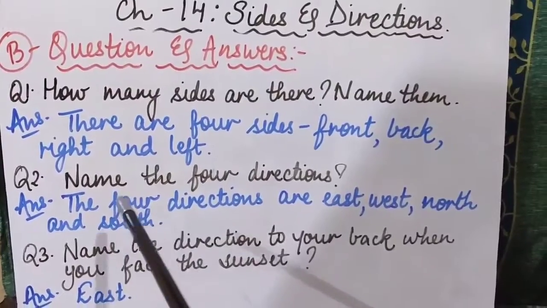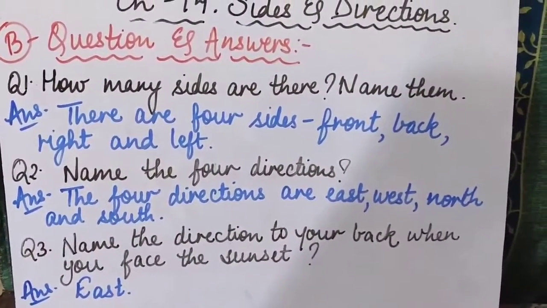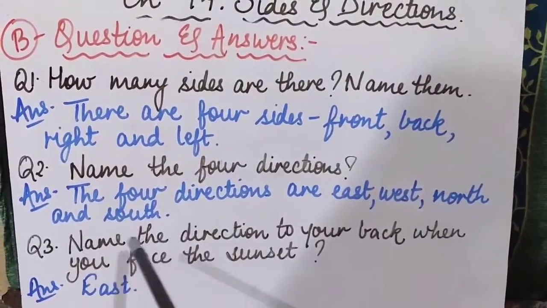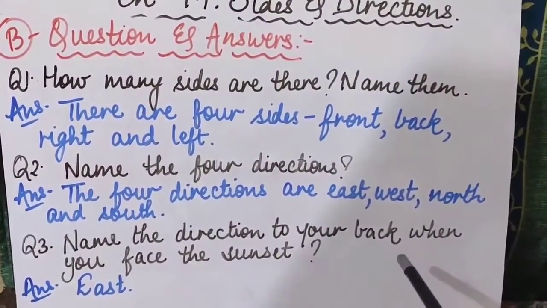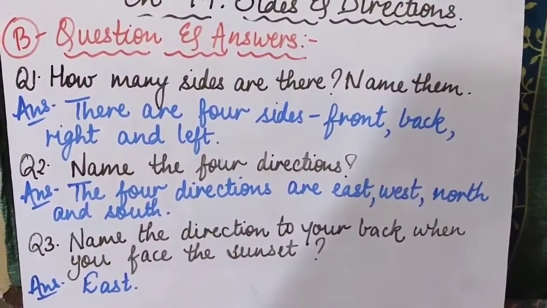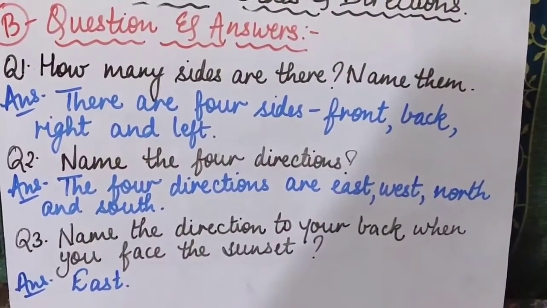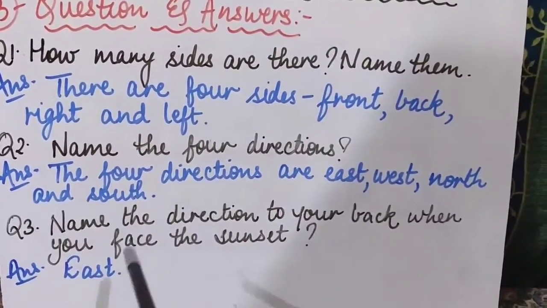Is that clear? Now coming to the last, third question, there are only 3 questions in this chapter. So the third question is, name the direction to your back when you face the sunset. Now in this question, children, make sure that you use your brain very carefully, that here it is asking you